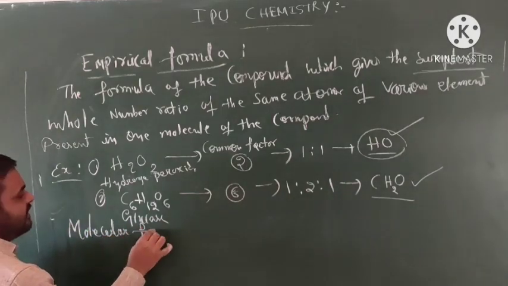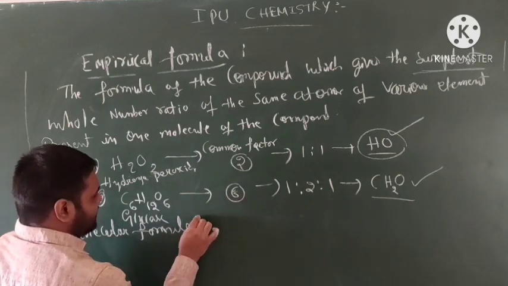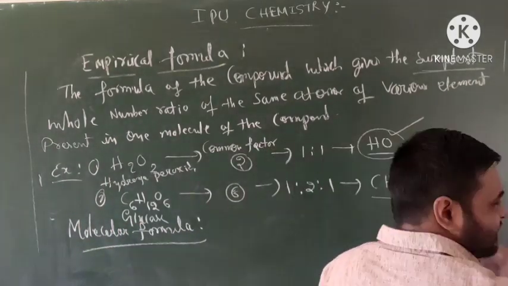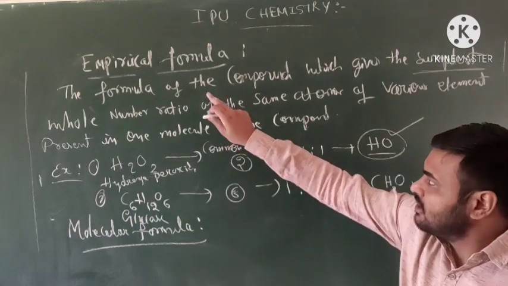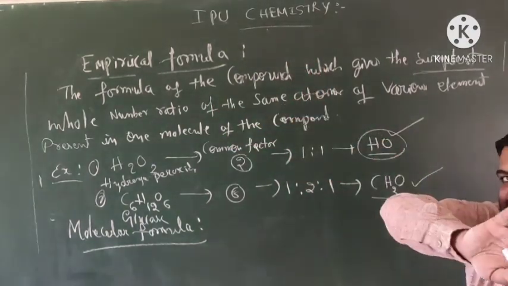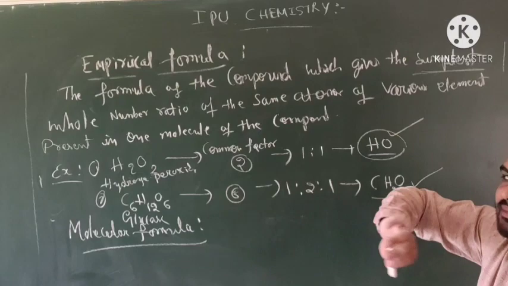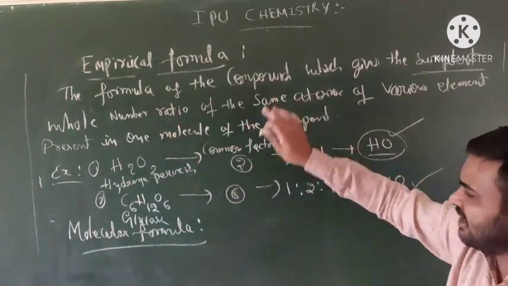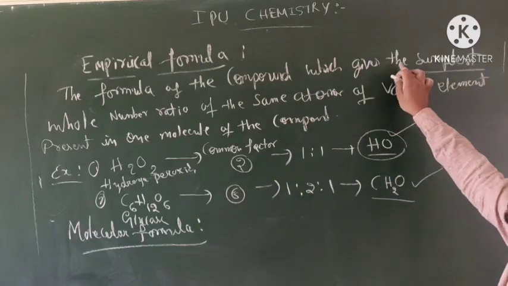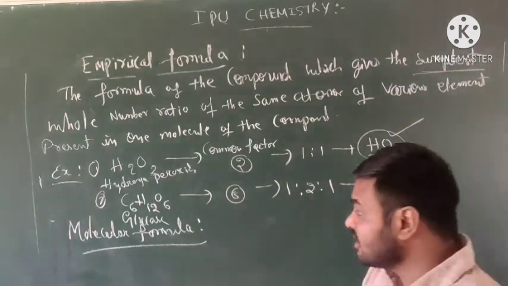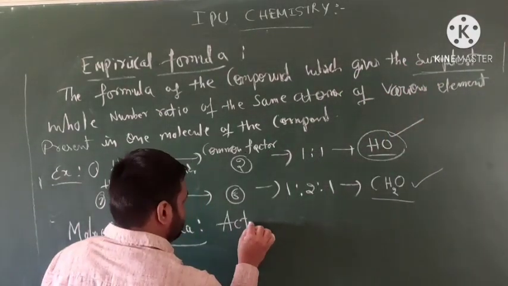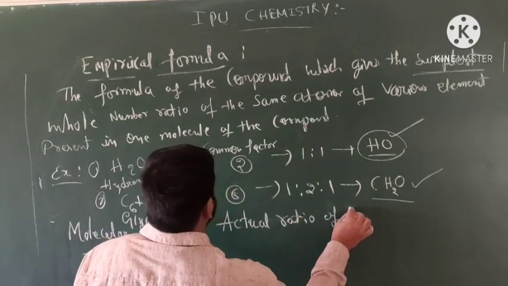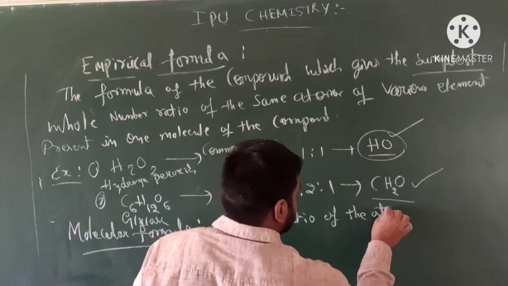Molecular formula. See, this is similar, but vice versa. So, empirical formula you understood clearly. Now, what does the molecular formula say? Same thing: the formula of a compound which gives the actual ratio of the atoms.